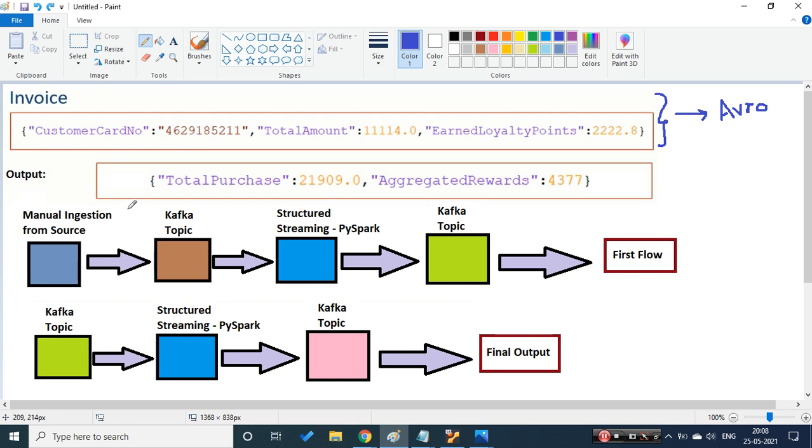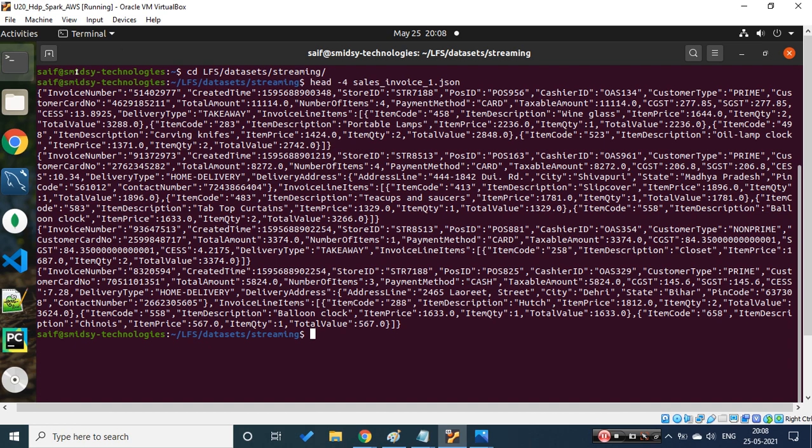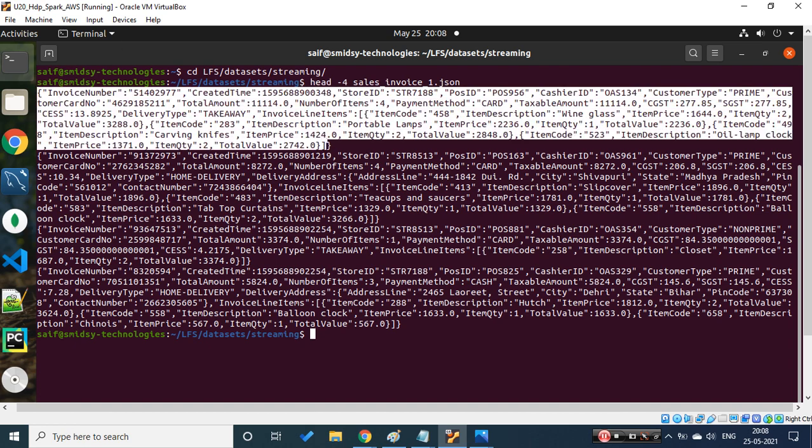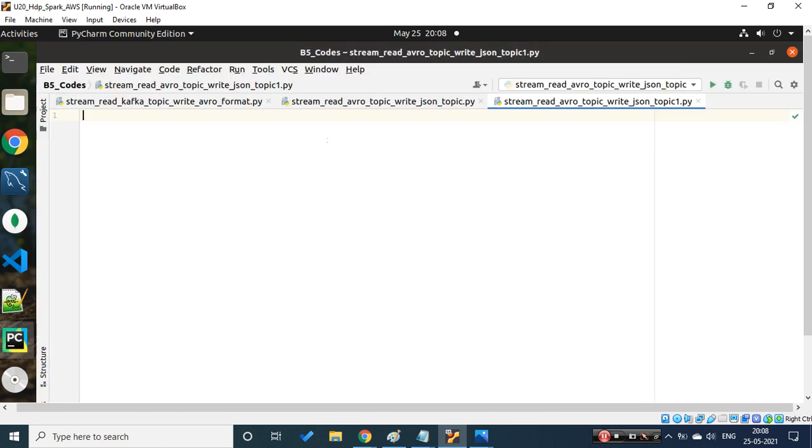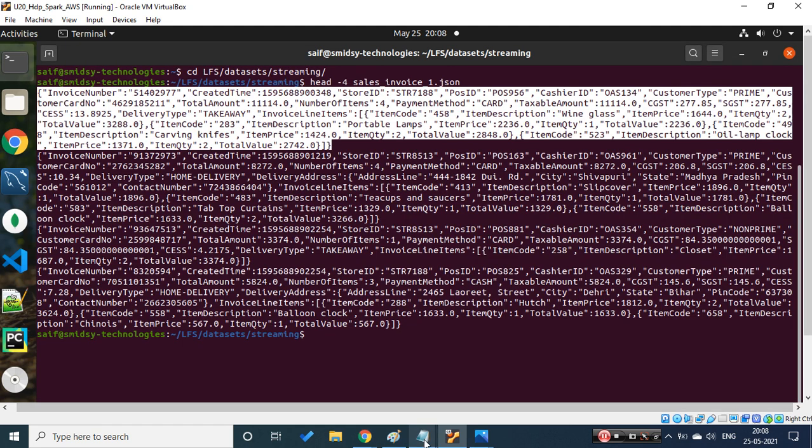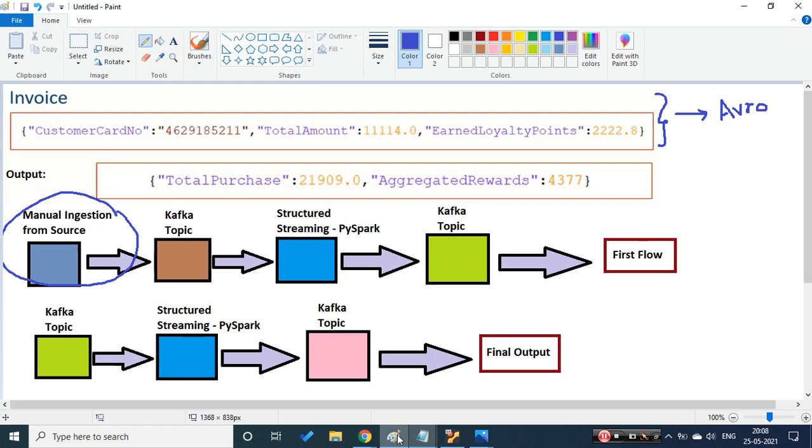Yesterday's pipeline was a manual data ingestion. As of now I am pushing this data manually, but when it comes to training, we would automate this flow either through a shell script or a NiFi data ingestion tool. Here I'm just showing it manually to test my code. Then we created a topic.